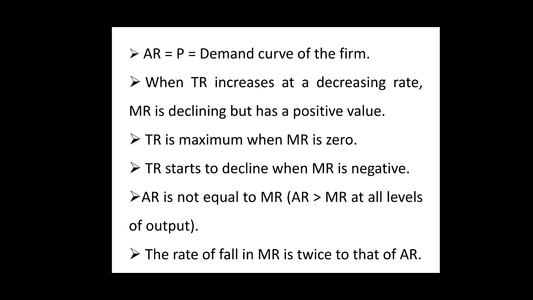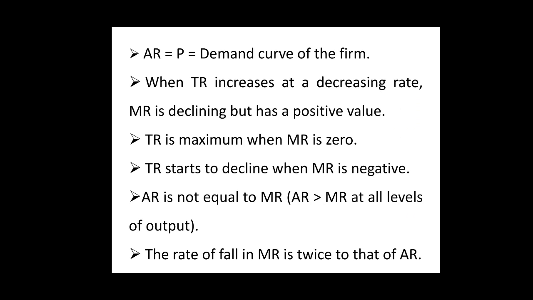So what we observe from the table and figure is that under imperfect competition, price is equal to average revenue, which is also the demand curve of the firm. It falls with increase in sales. Total revenue increases initially at a diminishing rate, then reaches its maximum, and then starts falling.